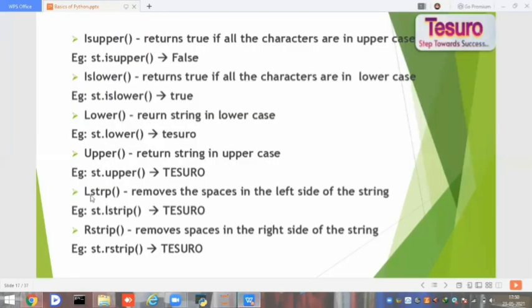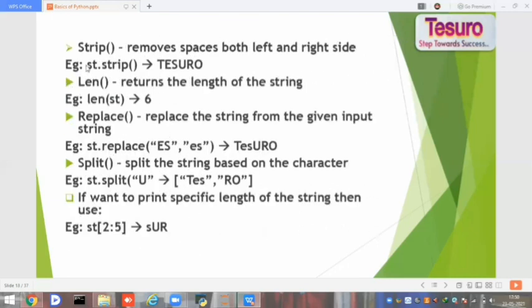And lstrip. Lstrip is the one where, if there are any spaces on the left side of the string, it ignores all the left side spaces. Whereas rstrip ignores the spaces on the right side. And strip removes the spaces on both the left side and right side.